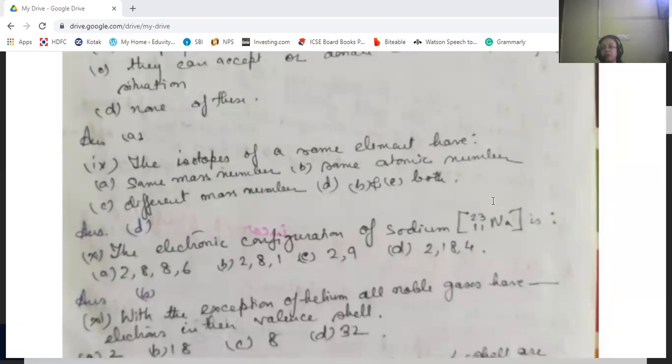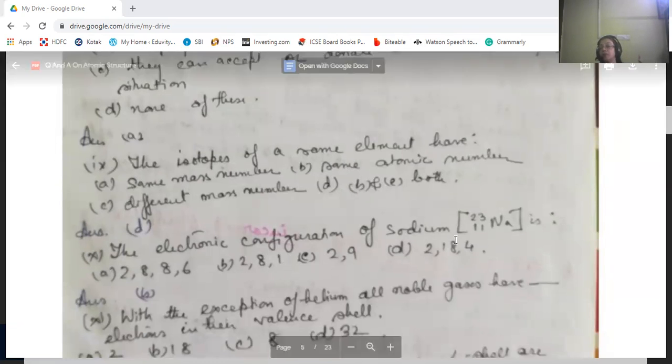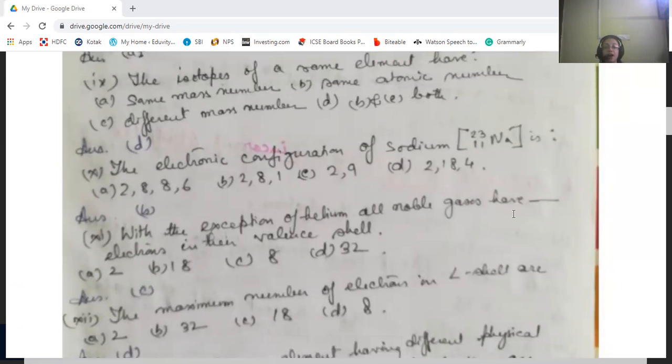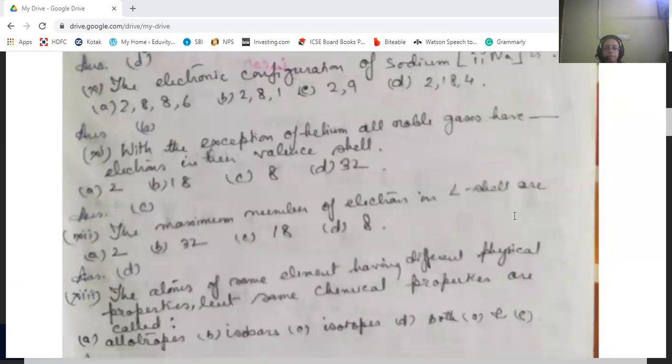So the mass number is 23 and atomic number is 11. The electronic configuration will be 2, 8, and 1. So the first shell will contain 2 electrons, the second 8, and the last shell will contain only 1. If you sum them up, it will become 11. Okay. Then with the exception of helium, all noble gases have 8 electrons in the valence shell. Okay.